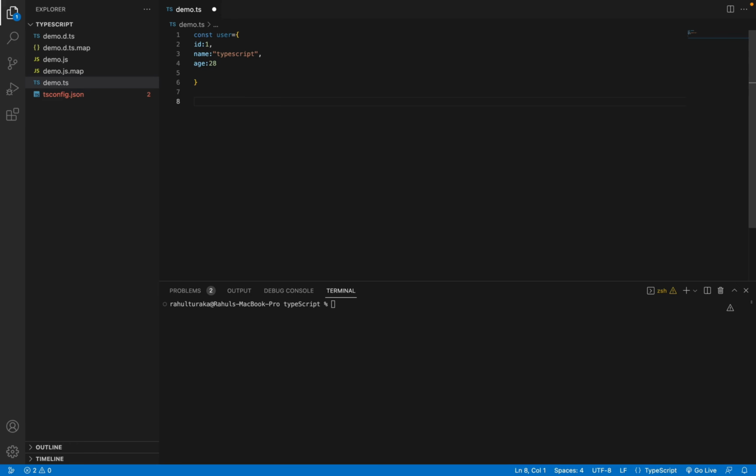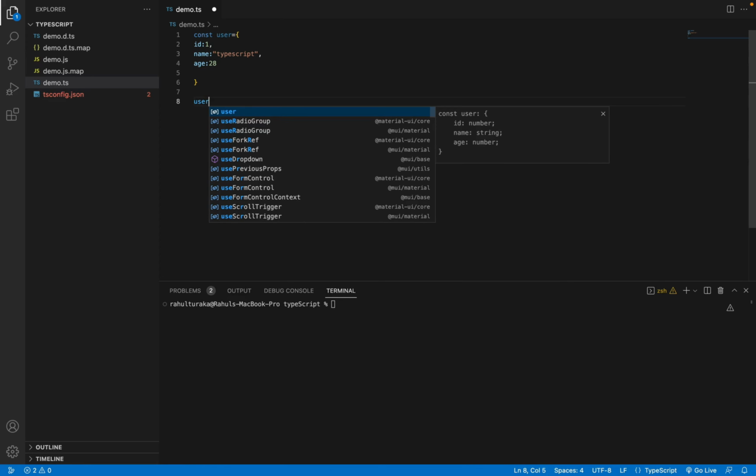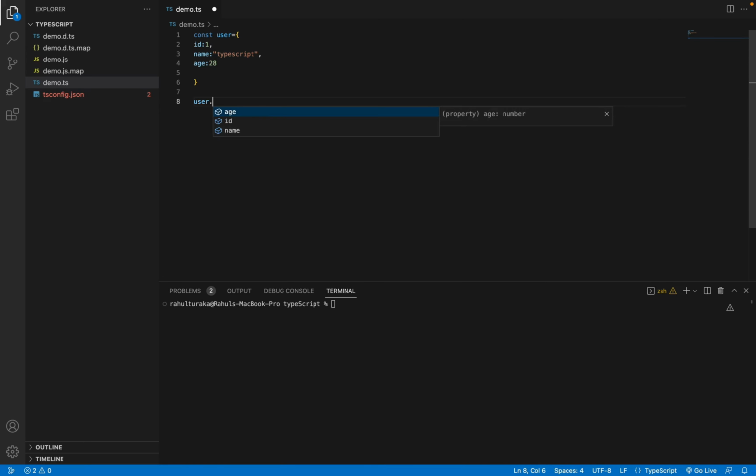So now let's say I accidentally assign a user dot ID a string. So I will give a string here. As you can see, immediately TypeScript won't allow it. It will show a red line saying that type string is not assignable to type number. So that is, string is not assignable to number.